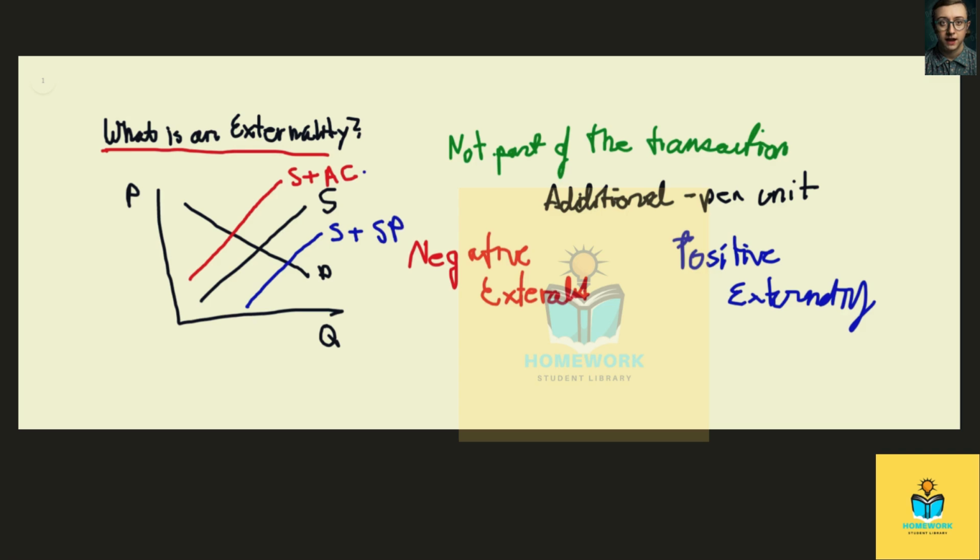We can also call that additional cost the social cost, so the SC, social cost. And that's basically what an externality is. They can be positive or negative, and they represent a change in the supply curve based on their marginal benefit for society.